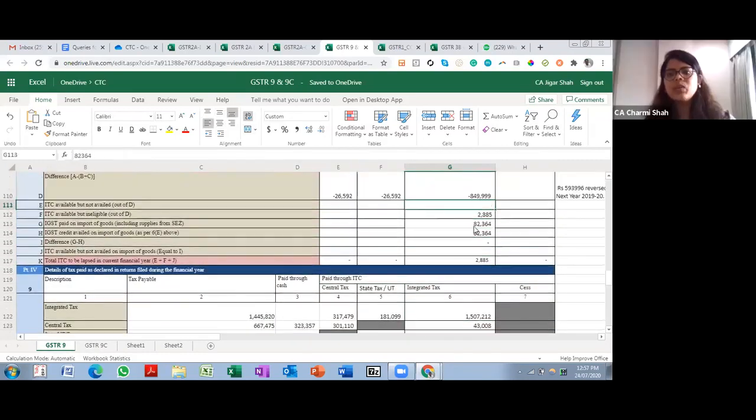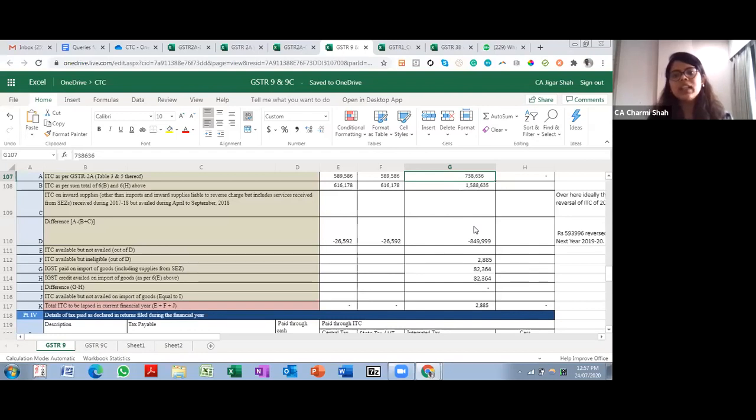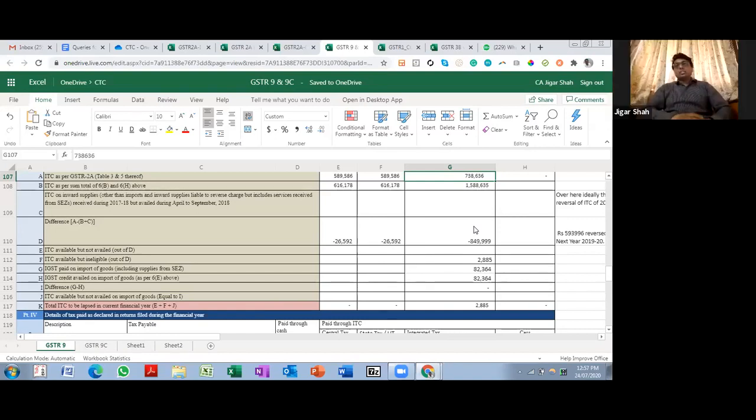Okay. There is a question: Tran 1 credit is still reflecting in the ITC section of GSTR 9, so should we consider it or not, as the same was taken in FY 17-18? No, as I said, if the credit was taken in 17-18, and it has been reflected in your electronic credit ledger in 17-18, then you don't have to take it in 18-19. But if you are part of those exceptional people who got a facility to file Tran 1 after the due date, and they have filed in 18-19, then yes, that will come in GSTR 9. So you have to see when it got credited in your electronic credit ledger. If it got credited in 18-19, then that figure will come, otherwise it will not come.